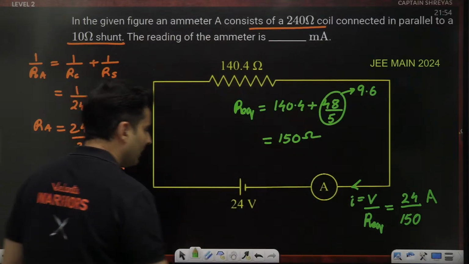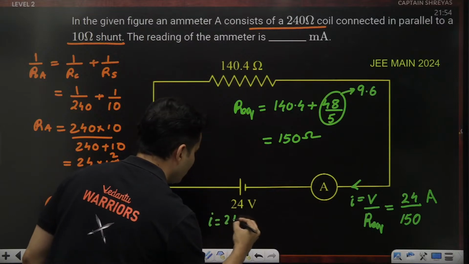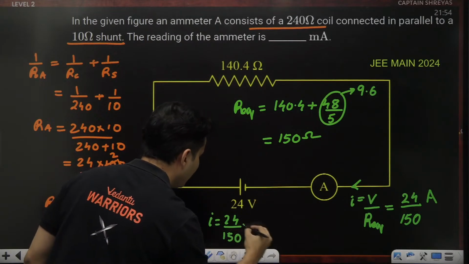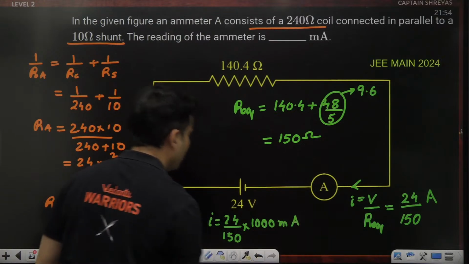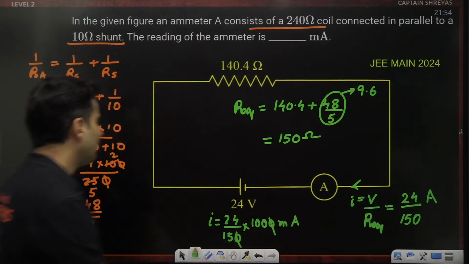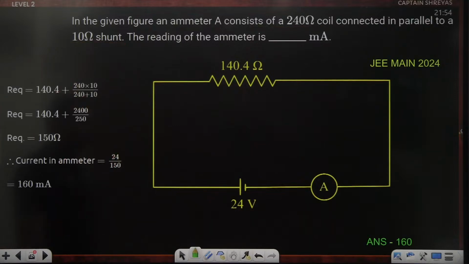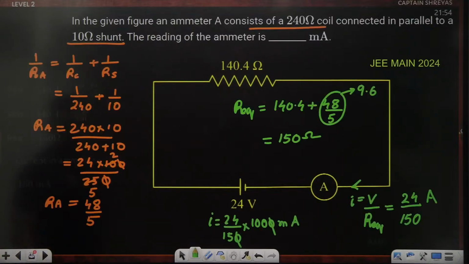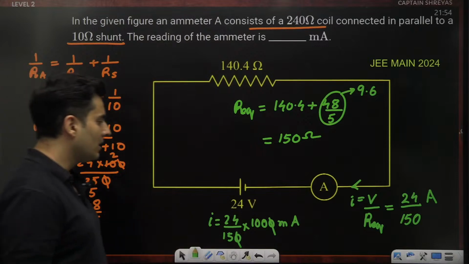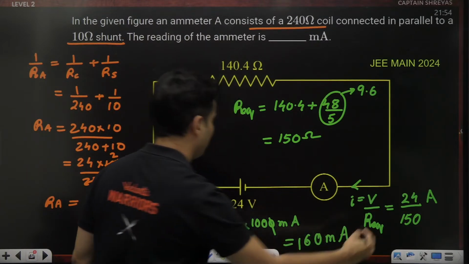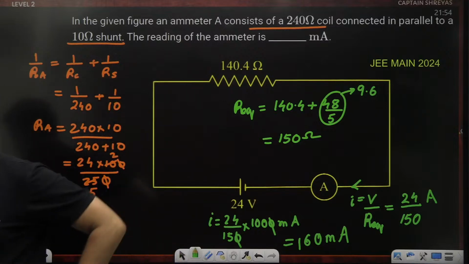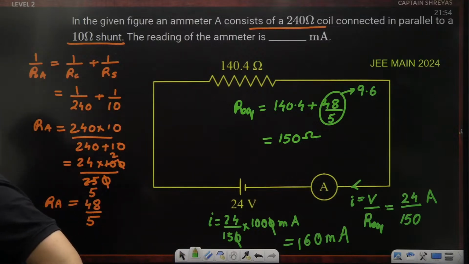If you want to convert it into milliamperes, you multiply 24 by 150 into 1000. This zero will cancel. Do the math and see if you get 160. You should get approximately 160 milliamperes. Cool, shall we go ahead?